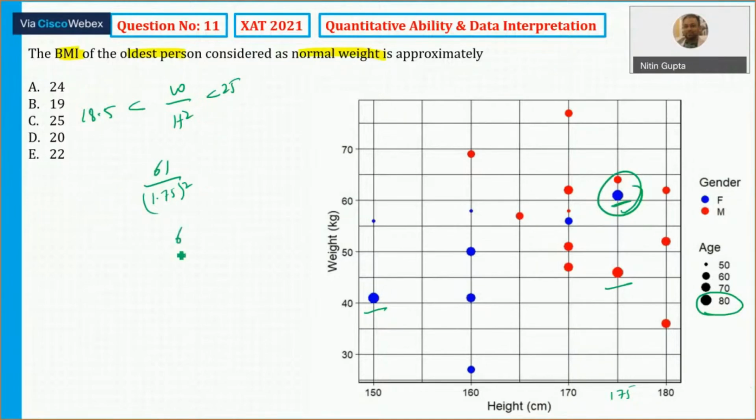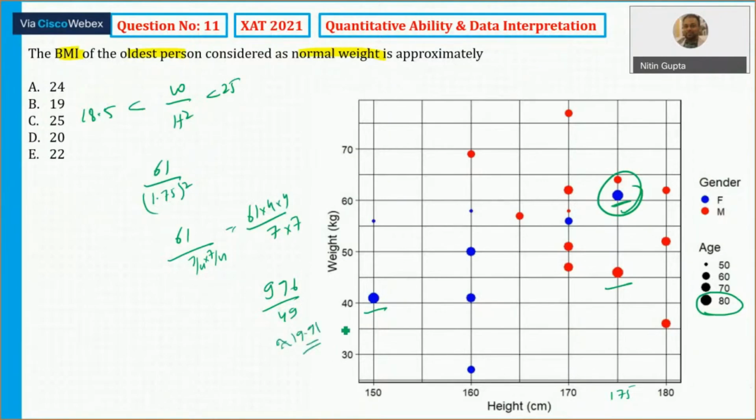So that is 61 upon 7 by 4 whole square. 7 into 7 is 49, which is approximately 50. So I can say 61 into 4 into 4. 4 into 4 is 16, and 16 into 61 is 976 upon 49, around 50. If I divide this, it comes out to be approximately 19.9.